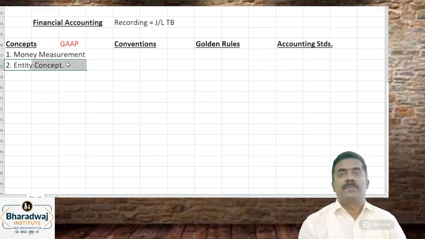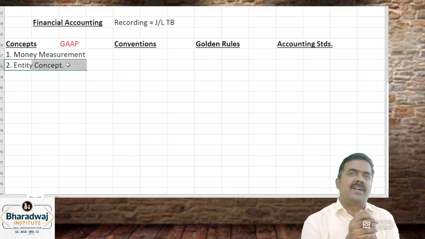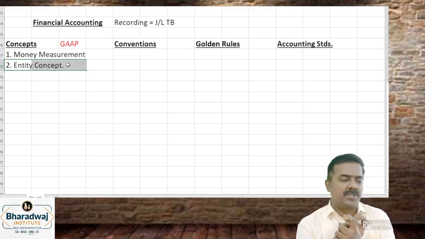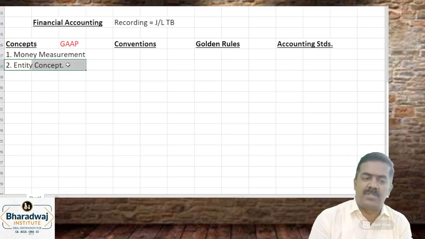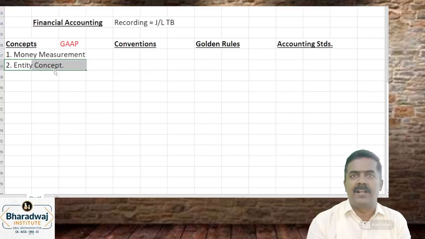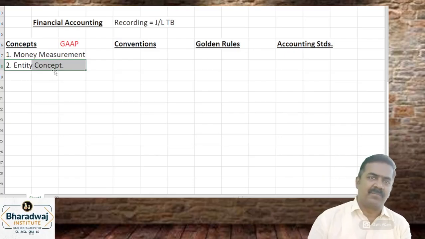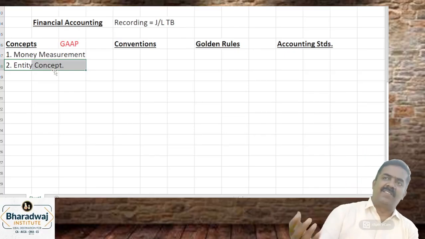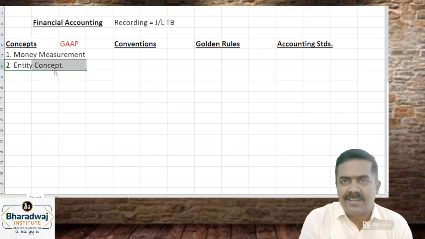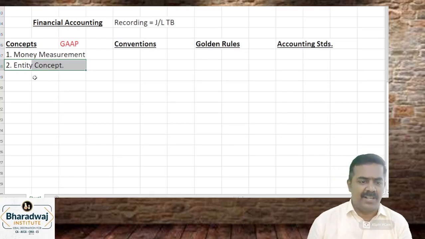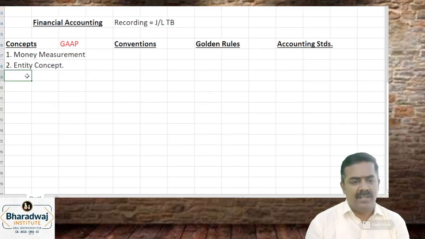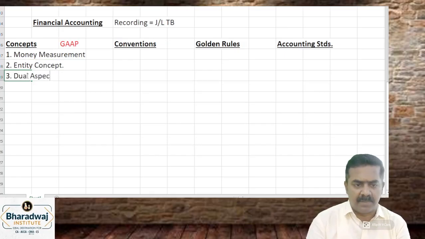Why? If you mix business transactions with personal transactions, profit or loss will be incorrect. The balance sheet will not show the real financial position. So whenever the proprietor takes business money or goods, it will be taken as drawings. Whenever they bring their personal money into the business, it will be taken as additional capital. That is called the business entity concept.